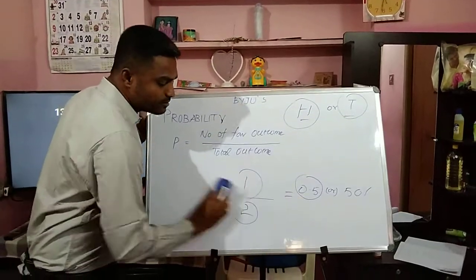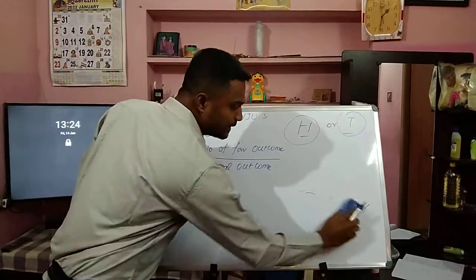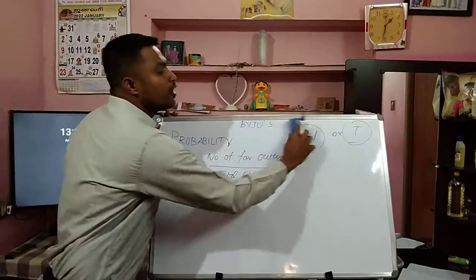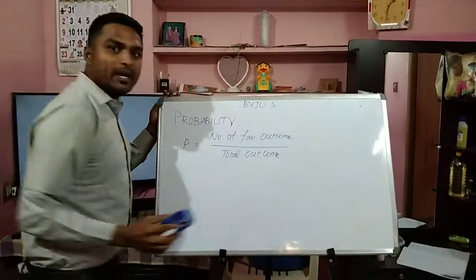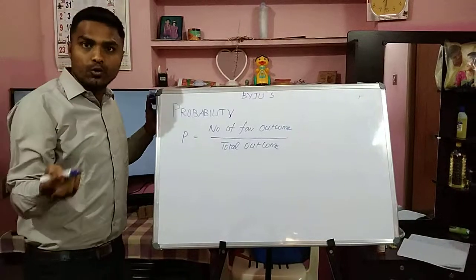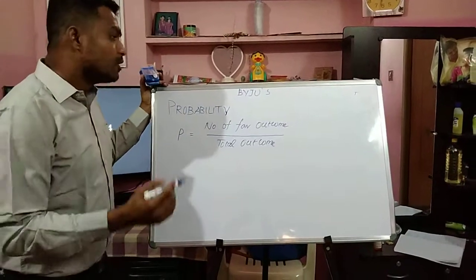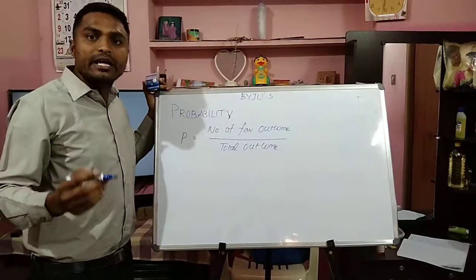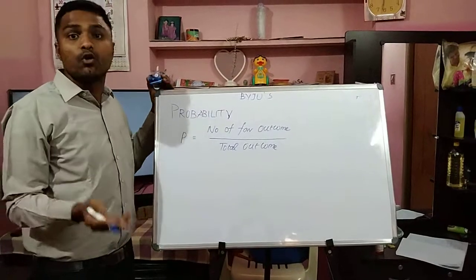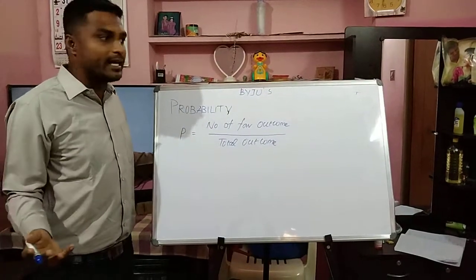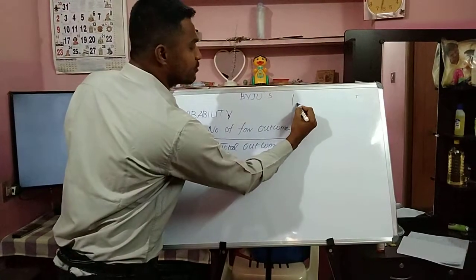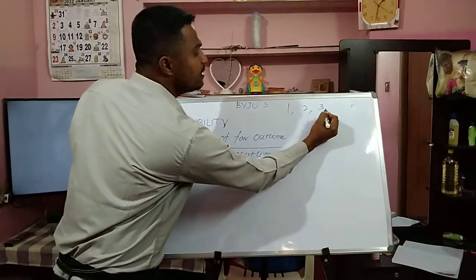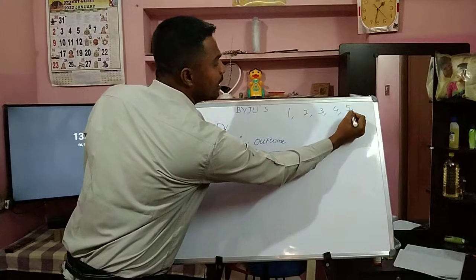Next we are going to see about the dice. Let's assume you are playing some Monopoly game or snake and ladder game, and you are expecting a 5 to happen. What is the chance of getting a 5 when you are playing Monopoly or snake and ladder? A die consists of 6 faces or 6 numbers, that is 1, 2, 3, 4, 5 and 6.